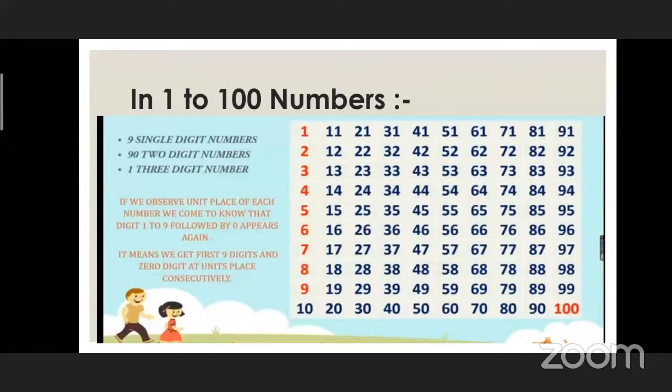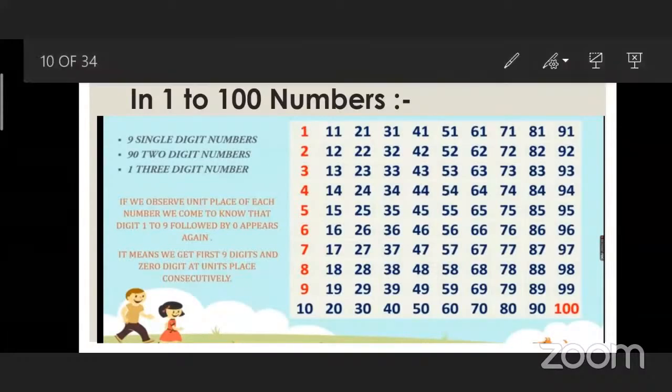If we observe the unit place of each number, we come to know that digits 1 to 9 followed by 0 appear again. See at the bottom of the numbers. Are you able to see? 10, 20, 30, 40, 50, 60, 70, 80, 90.